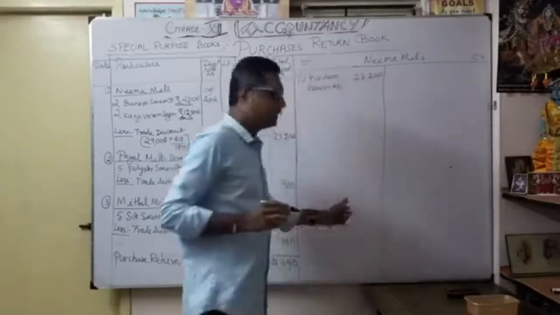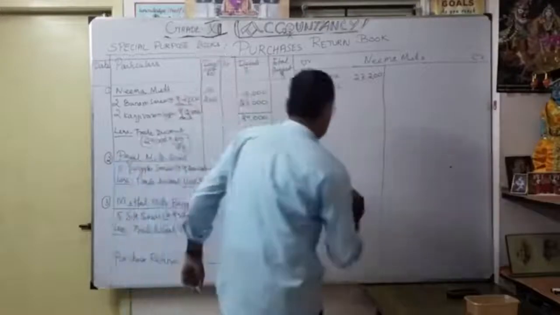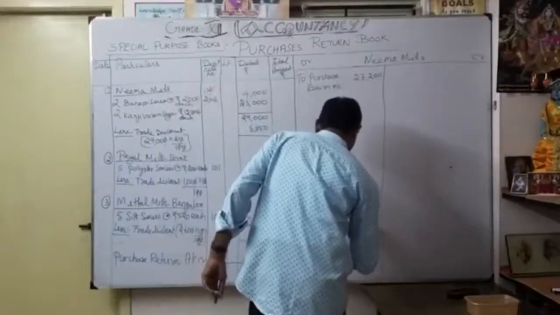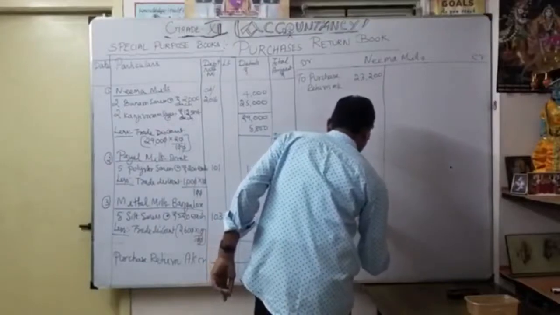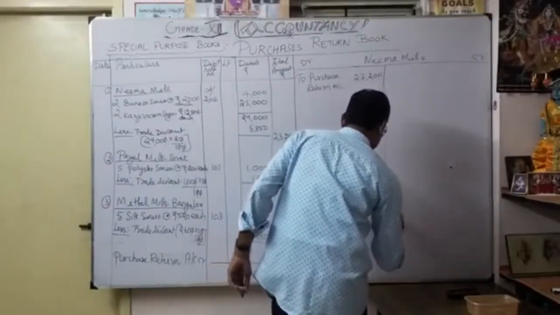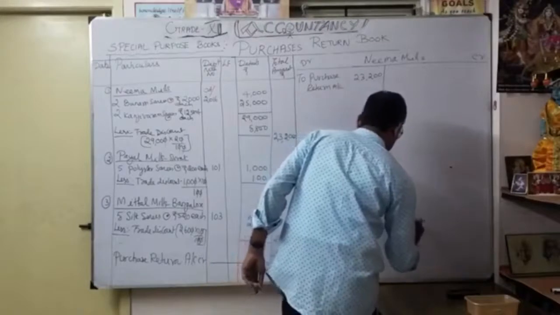Simultaneously, what will I open? Purchase return account. Here.